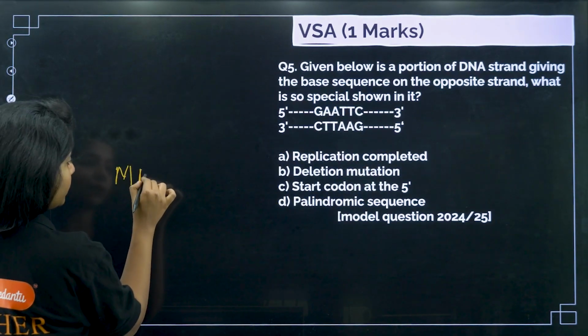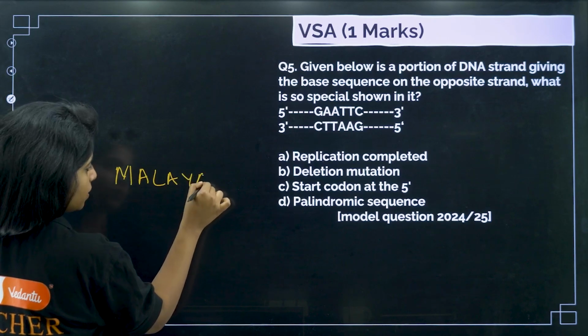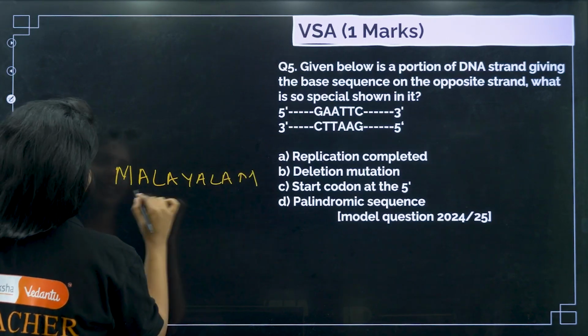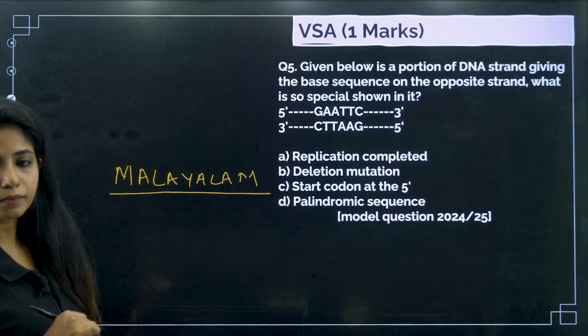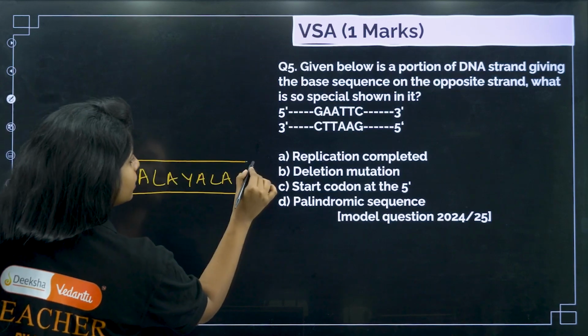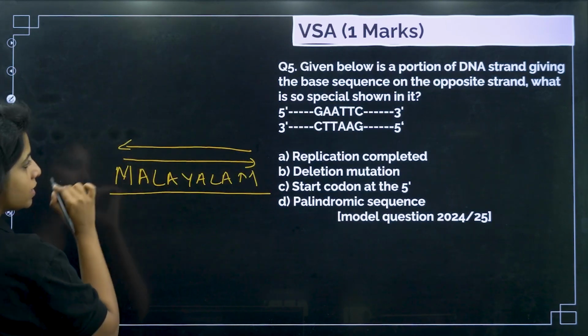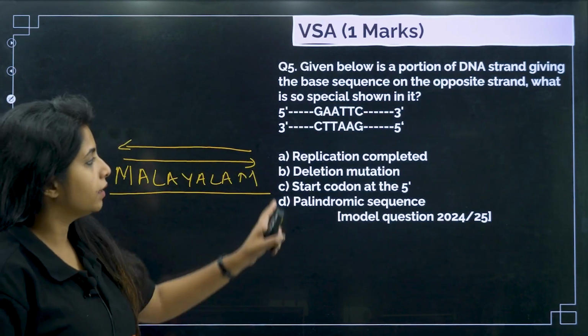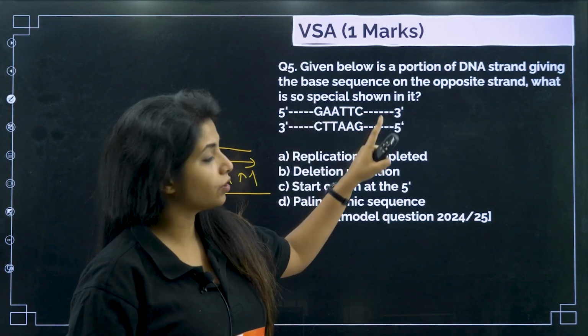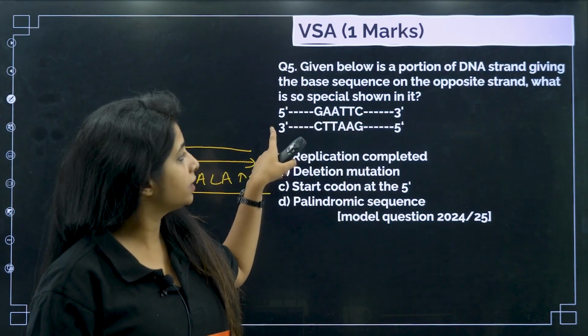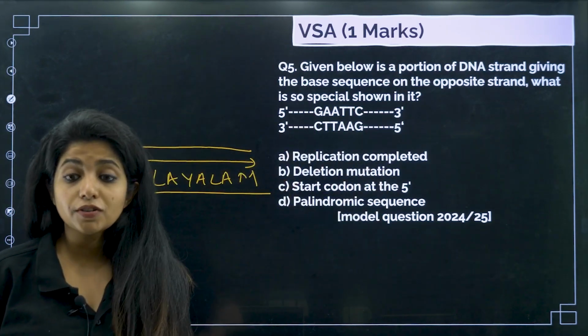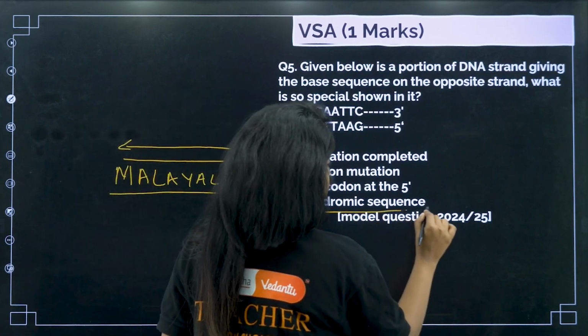For example, you have the word Malayalam. Any Malayalis over here? Well, I am a Malayali. Over here, it can be read Malayalam in this way also, the same thing appears. Similarly, here also GAATTC from 5' to 3' end. These sequences are known as palindromic sequences.